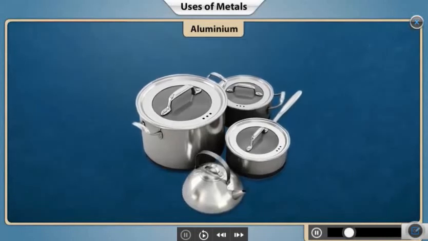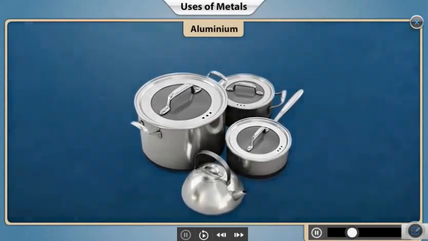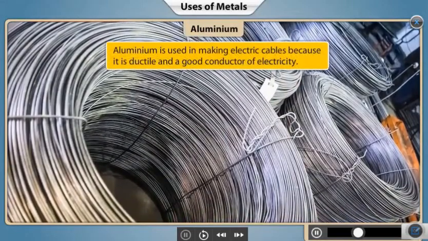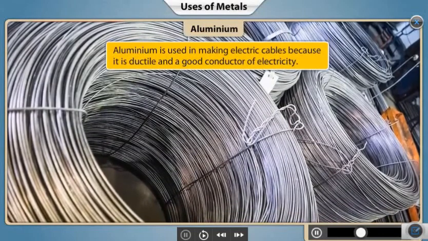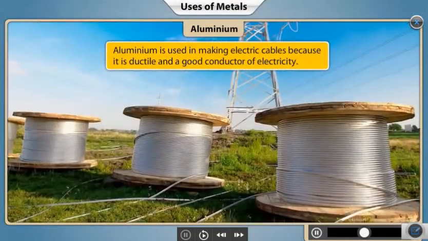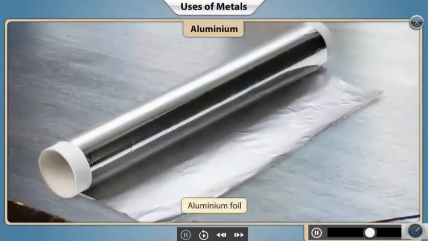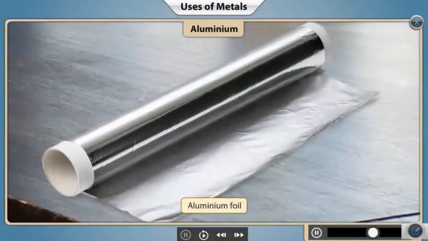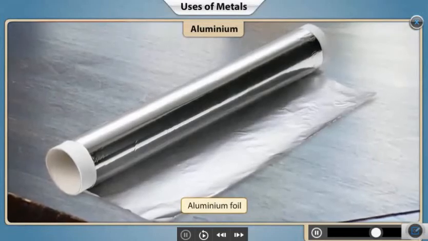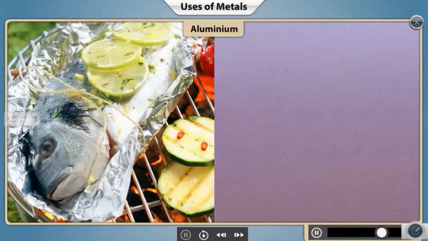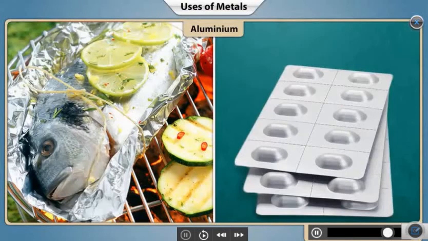Similarly, aluminium being ductile can be drawn into wires. Aluminium is also a good conductor of electricity. Hence, it is used in electric cables. We all are familiar with aluminium foil. It is light in weight and also lustrous. Aluminium foils are used in packaging of food items. Aluminium is also used in packaging of medicines.